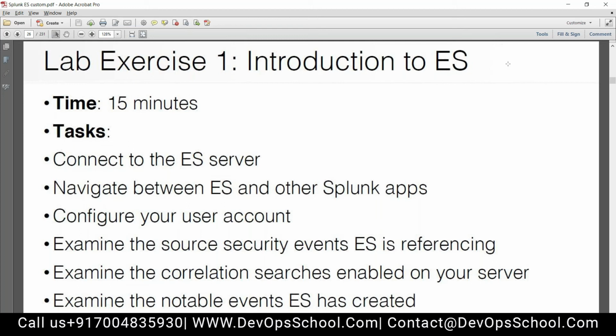Lab exercise 1. Introduction to Splunk, introduction to ES. So guys, you already have access to the Splunk ES. Please check it once, and you can just check these basic things.